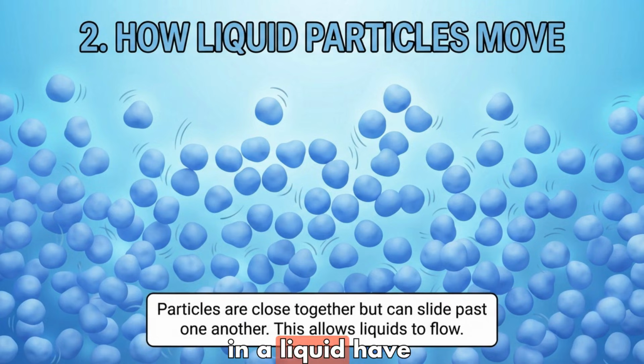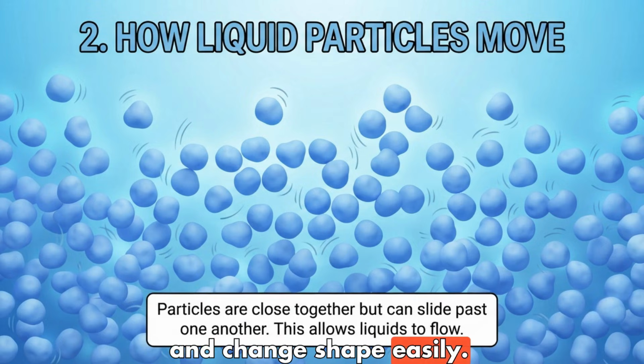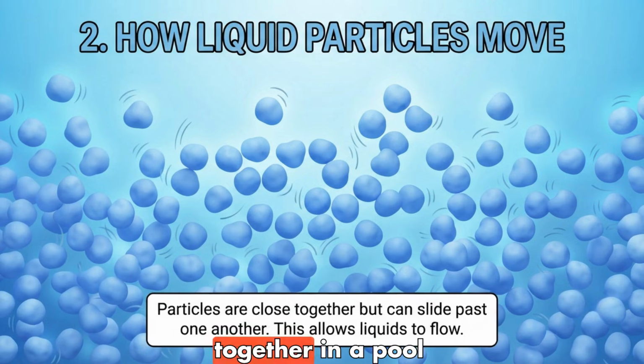The particles in a liquid have enough energy to move around past one another. This movement is often described as sliding, flowing, or tumbling. Because the particles can slide past each other, the liquid can flow and change shape easily. However, they are still attracted to each other, which is why they stay together in a pool or a droplet rather than flying apart like a gas.